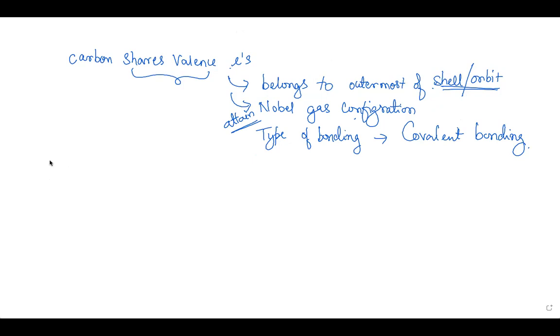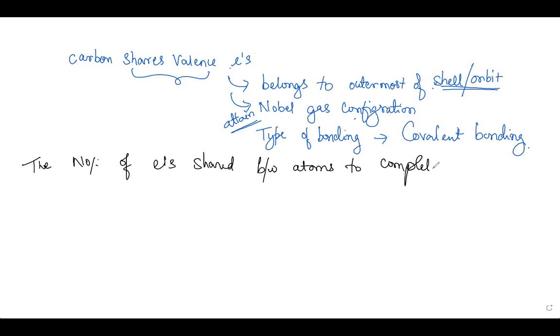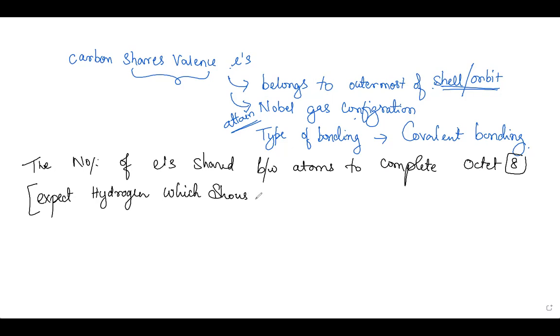Now, the number of electrons shared between two atoms, if they complete their octet, this is very important. The number of electrons shared between the atoms to complete what? Octet. What is octet? You know, that means 8 electrons should be there at the end. Except hydrogen. Hydrogen is the exception, which shows a duplet.